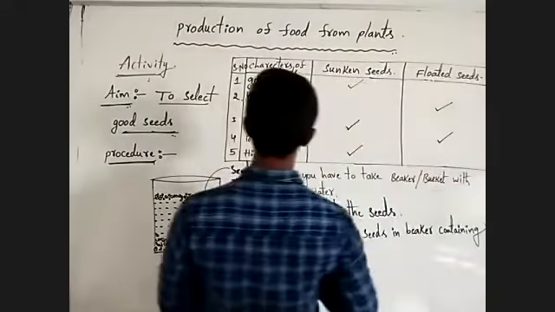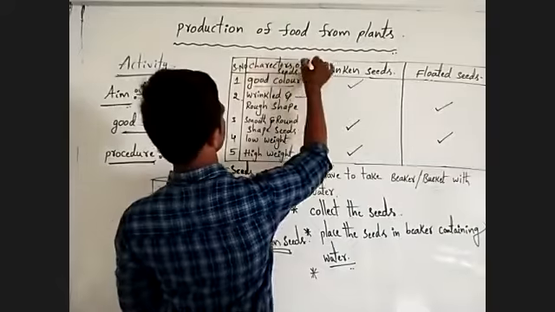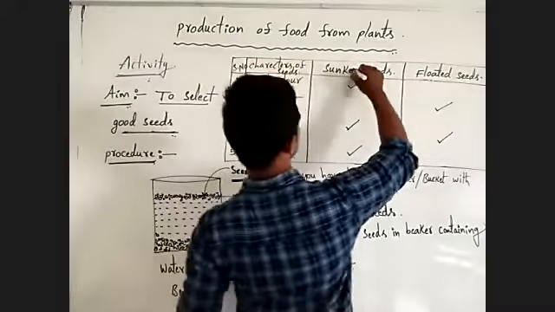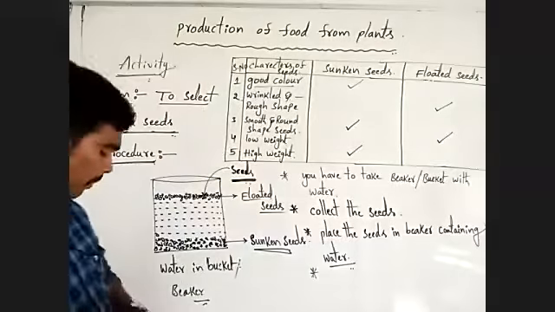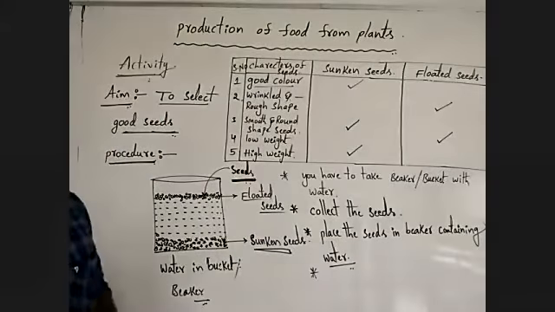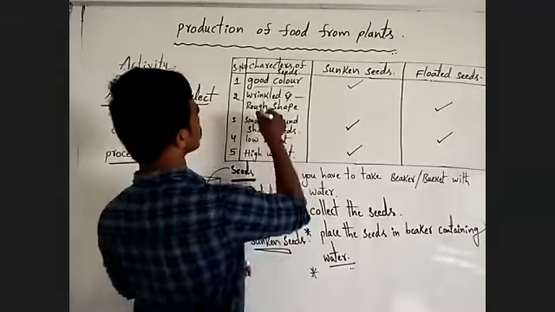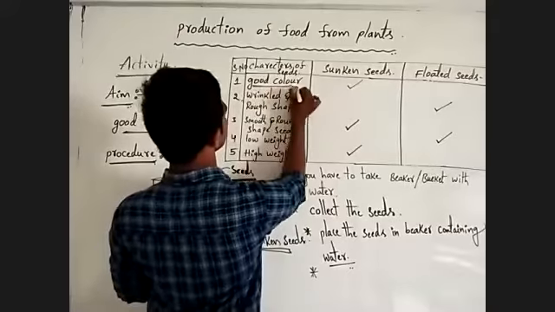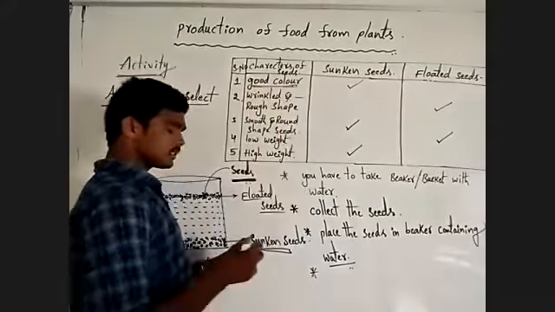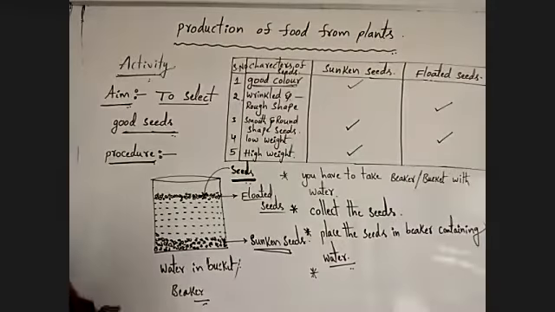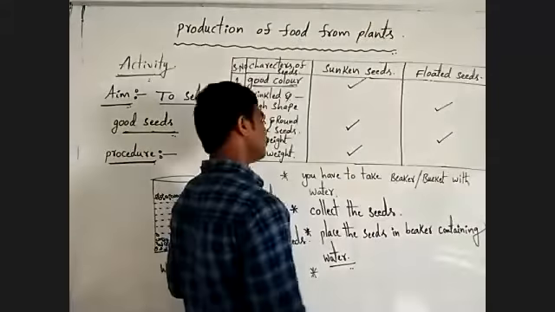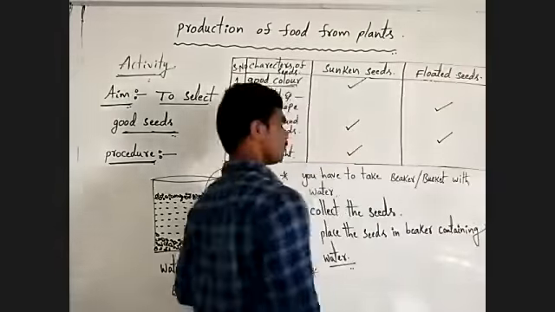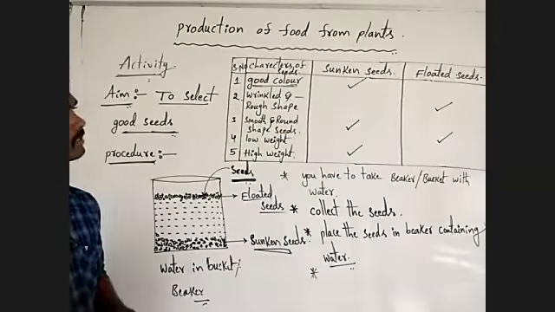For example, observe this table. Here, characters of seeds, sunken seeds, floated seeds. Good color is present in sunken seed when compared to the floated seed.